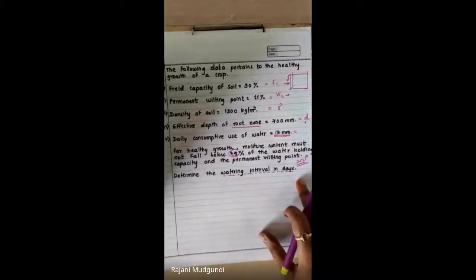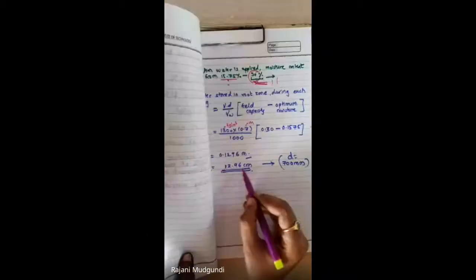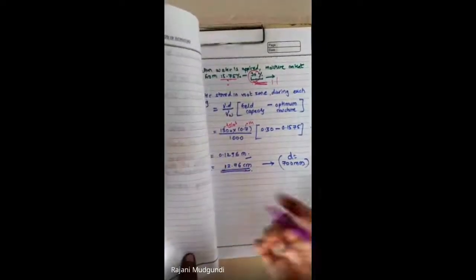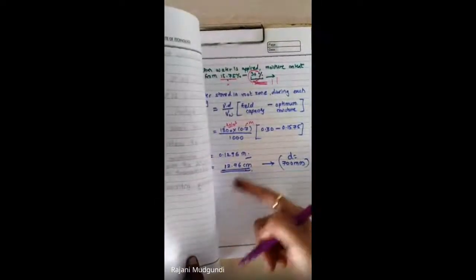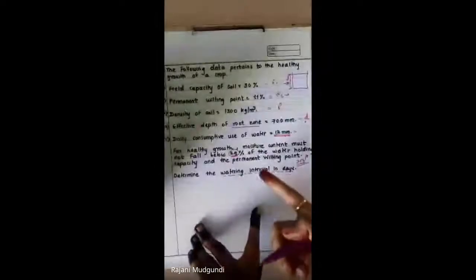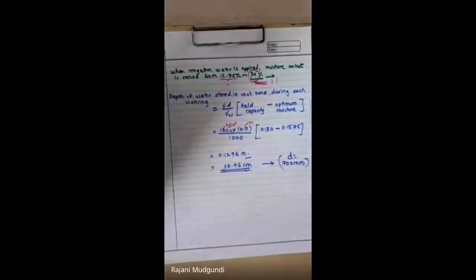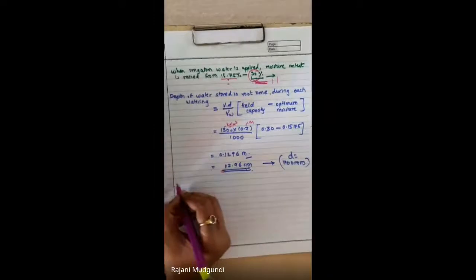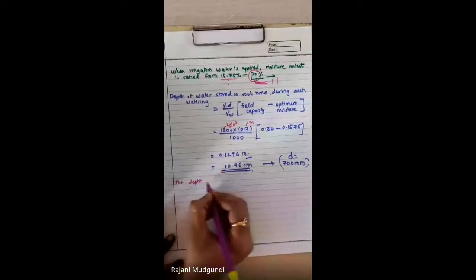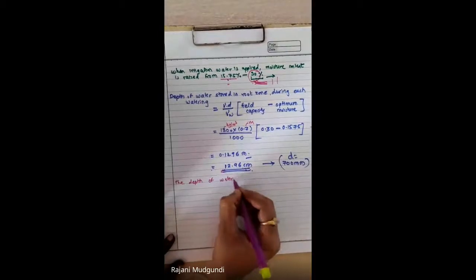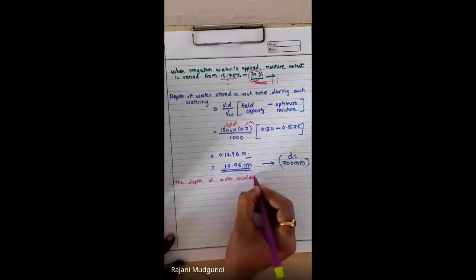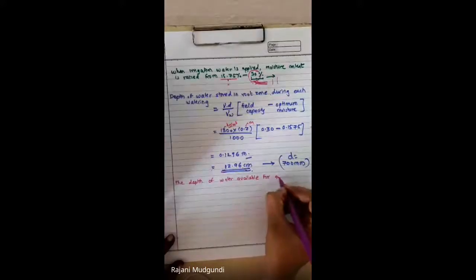Now it is time to write down what is the watering interval. Say simply it is total water which is stored as 12.96 centimeter. How many days it will be sufficient? Say daily 12 mm will get utilized out of this. So write down next line. The depth of water available for evapotranspiration, or you can write consumptive use.